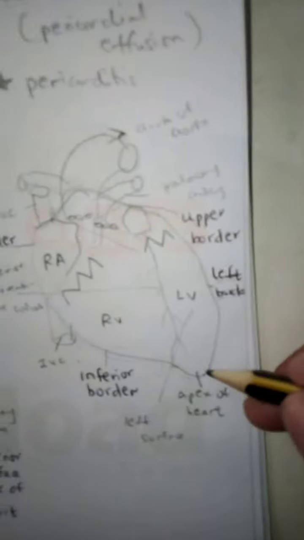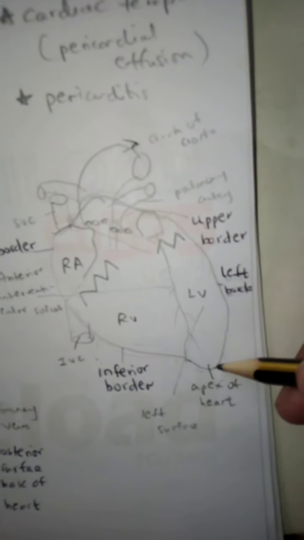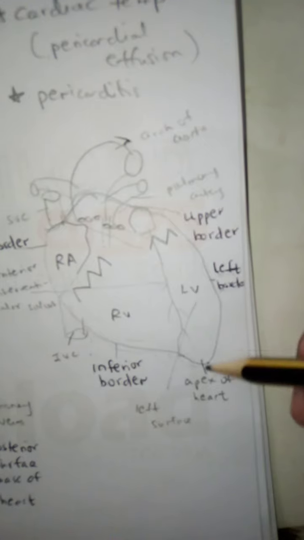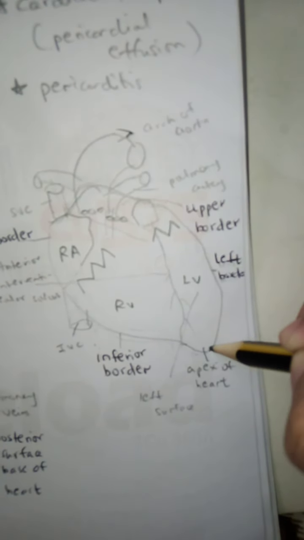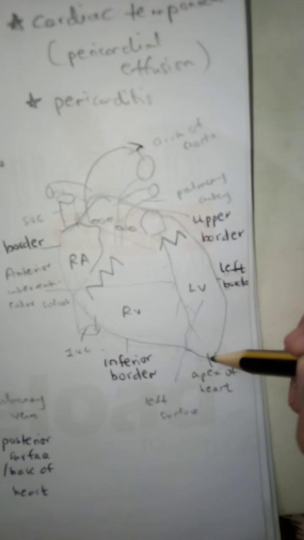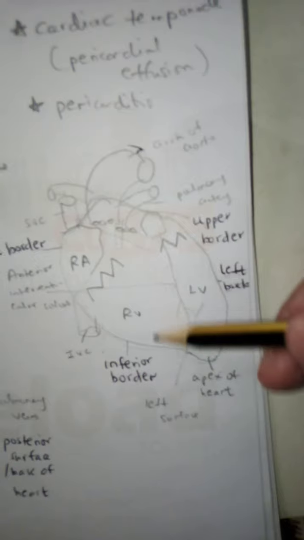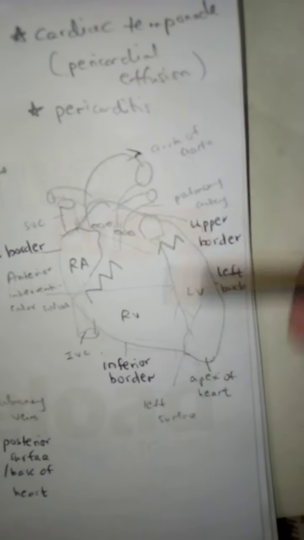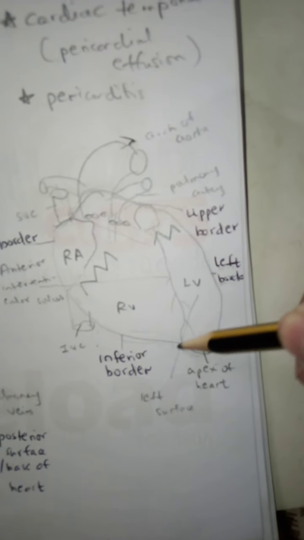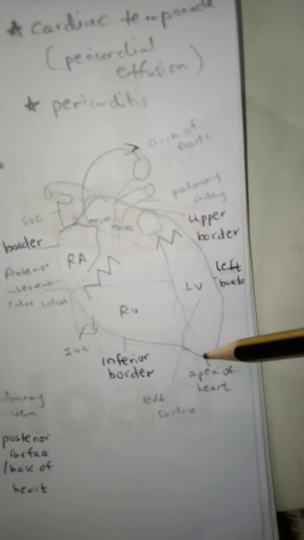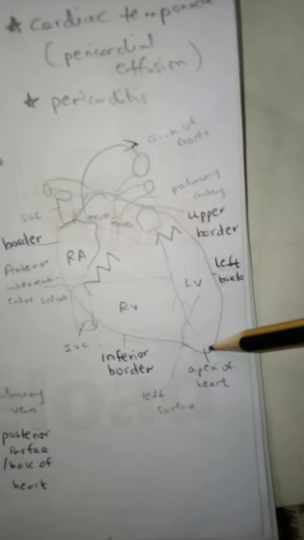If we discuss the apex of the heart, that word has been mentioned so often. The apex of the heart is the most downward, left and forward part of the heart, that lies in the 5th intercostal space. If we locate the apex of the heart, it is 9 centimeters lateral to the median plane and medial to the mid-clavicular line in the 5th intercostal space. The apex beat is mostly felt here in the apex area.